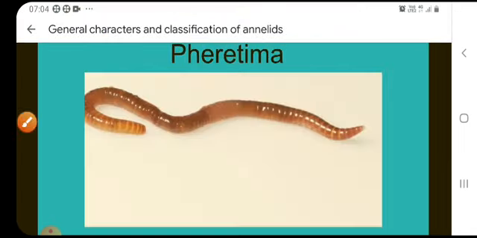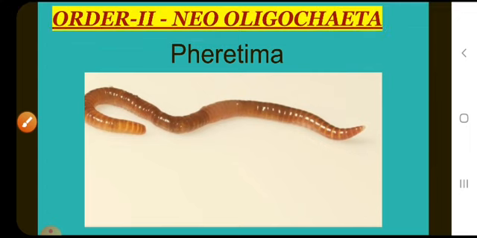Next order, Neo-Oligochaeta. It is also an annelid that lives in moist earth or fresh water. Cephalization is not seen. The prostomium is present but without eyes. Clitellum is present. Tentacles, palps, cirri and parapodia are absent. Setae are present and help in locomotion. They are hermaphrodite animals. The main excretory organs are metanephridia.